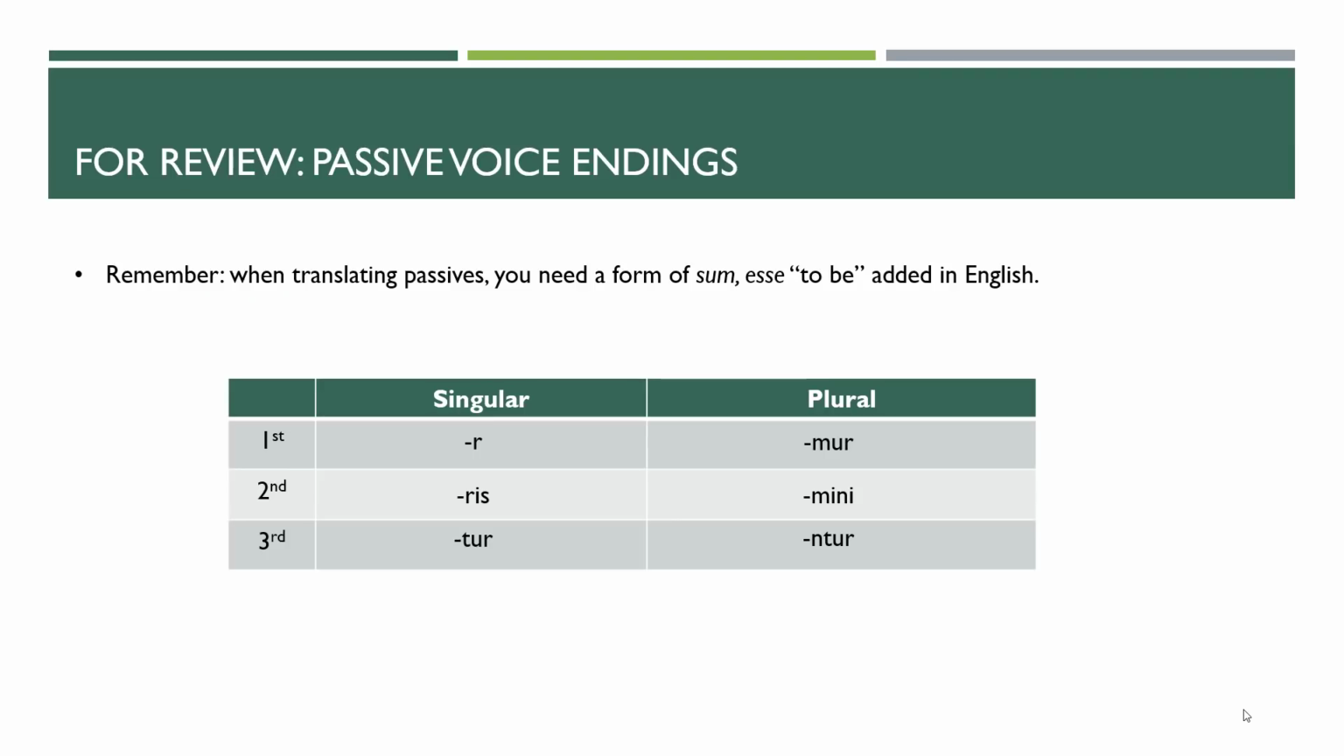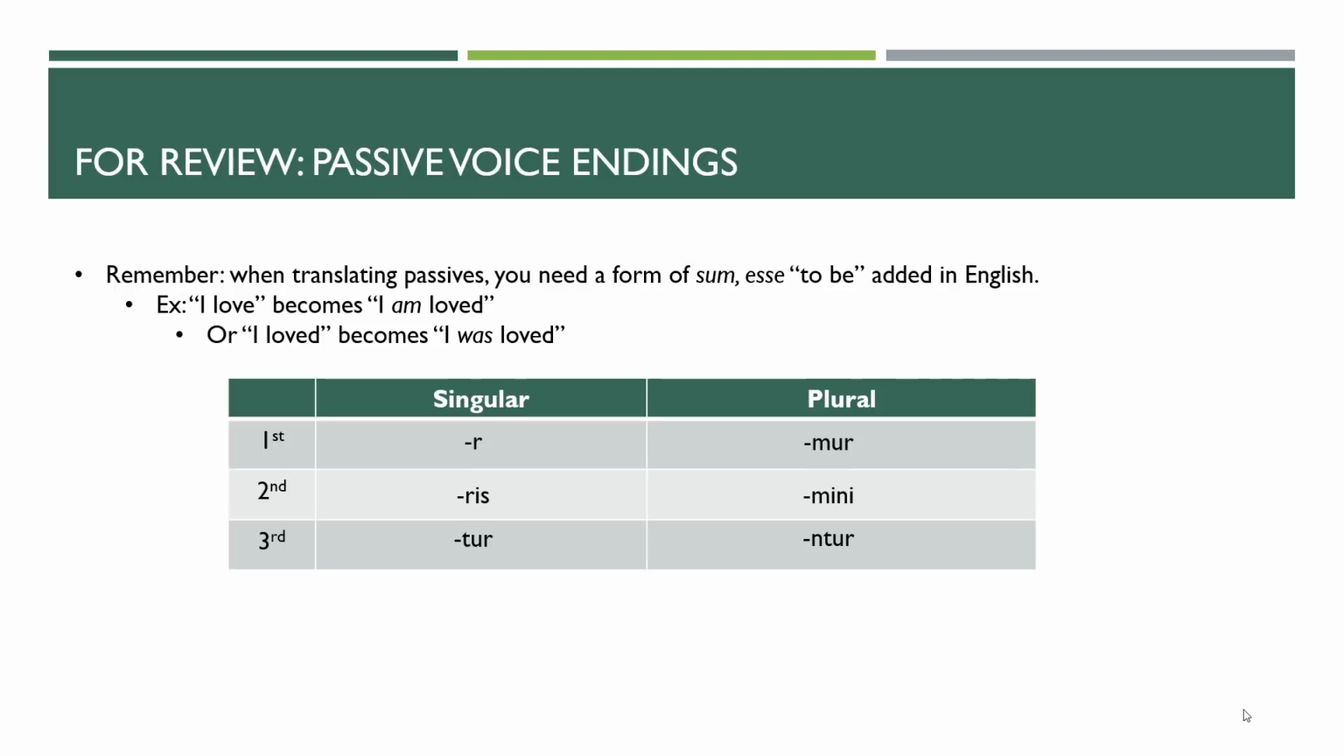So, to review, here are the passive voice endings. Remember that when you translate a passive, you need a form of "to be" added in the English. So if we said "I love" and you wanted to make that passive, it becomes "I am loved," right? Or "I loved," past tense, becomes "I was loved." So for the present tense "I love," you use a present tense form of "to be," "am." And if it's past tense "I loved," you need an imperfect form of "to be," "was."